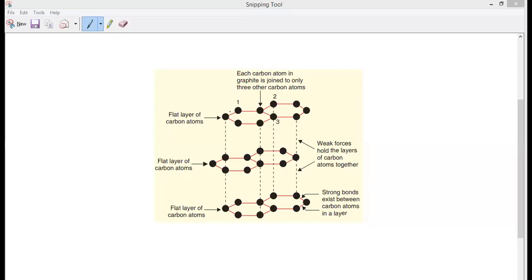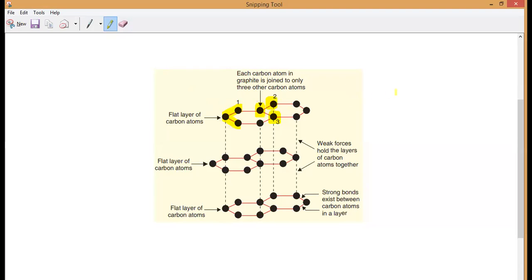Every carbon here combines with only 3 other carbons. Suppose this is a carbon I selected, with bonds 1, 2 and 3.